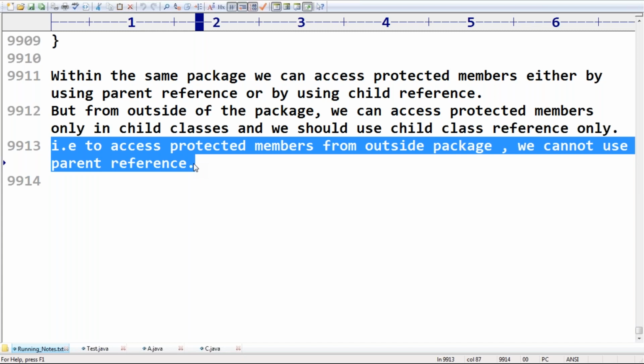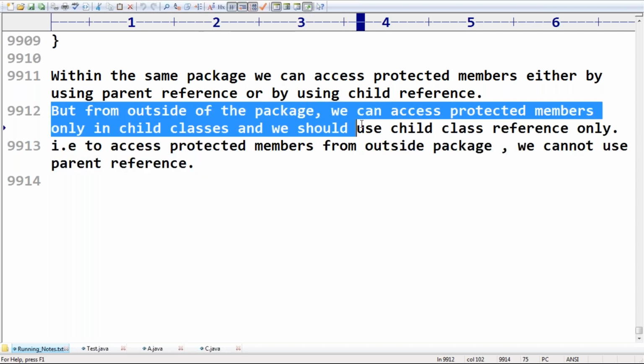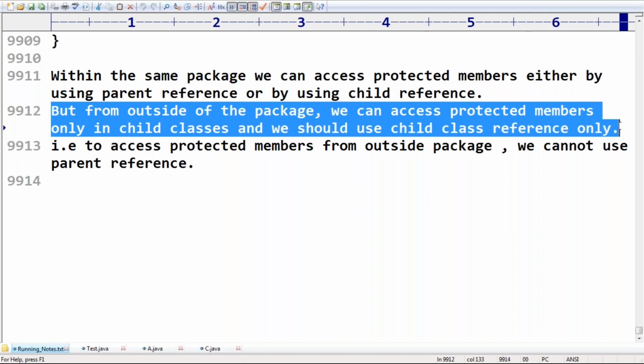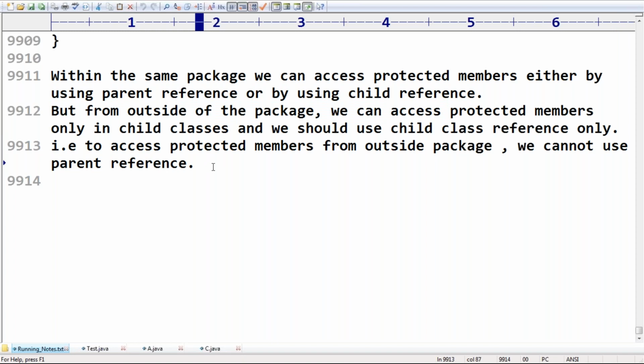So that's what you should avoid. There is one more small point, sir. What is that point? From outside the package, we can access protected members only in a child class, and there is a small correction still required.